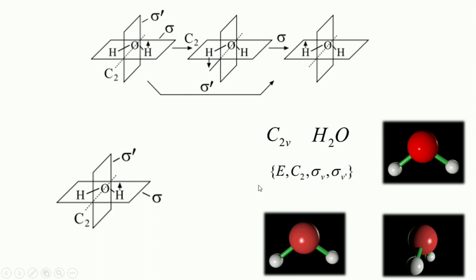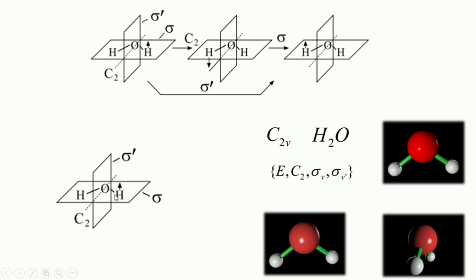Now let's move to the plane of symmetry, which is known as sigma. We have studied three types of sigma so far: sigma h, sigma d, and sigma v. H stands for horizontal, which is perpendicular to the principal axis, v for vertical, and d for dihedral. Here we can find two types of sigma, sigma and sigma dash.